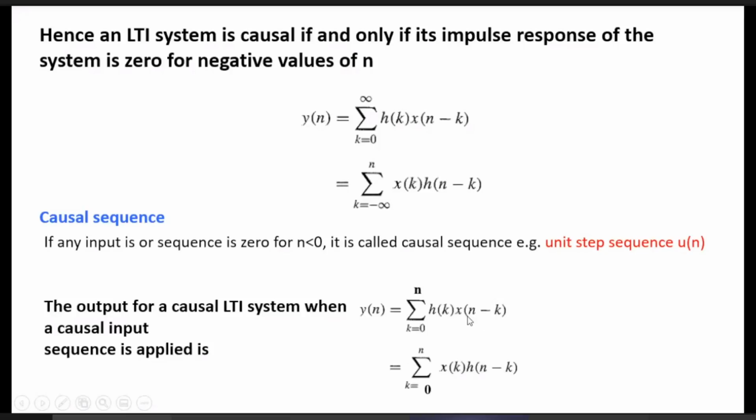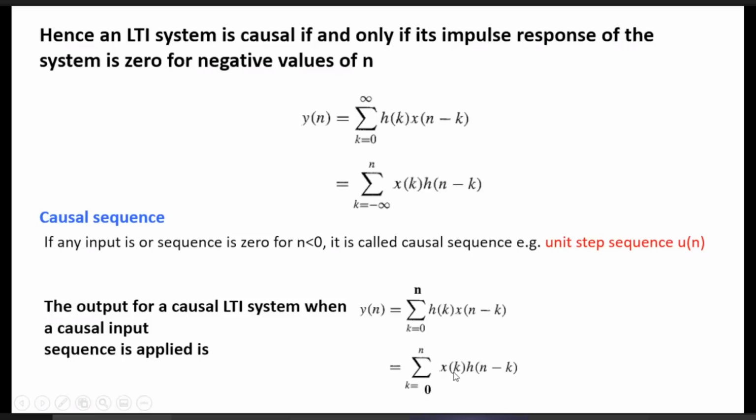That means present value is x of n and past values are x of n minus 1, x of n minus 2, like that. Similarly, the impulse response is h0, h1, h2, that is positive values of n. And in the other way, using the commutative property of convolution, this can also be written as the sum for k equal to 0 to n of x of k.